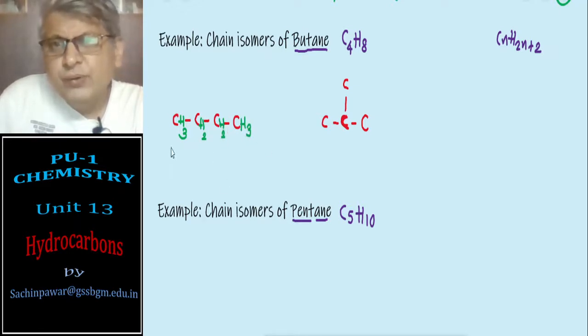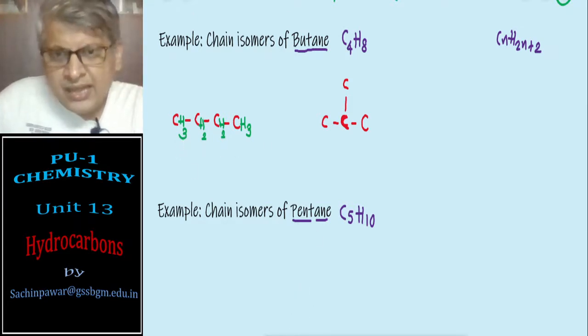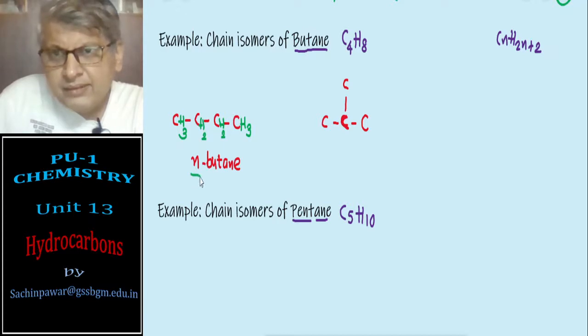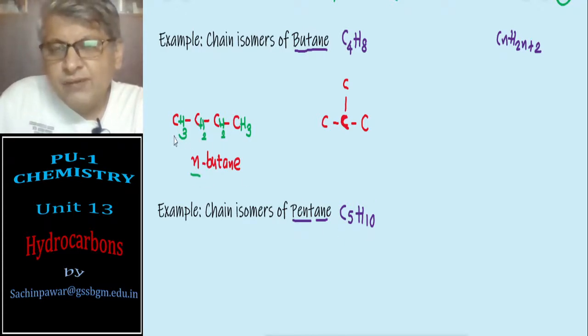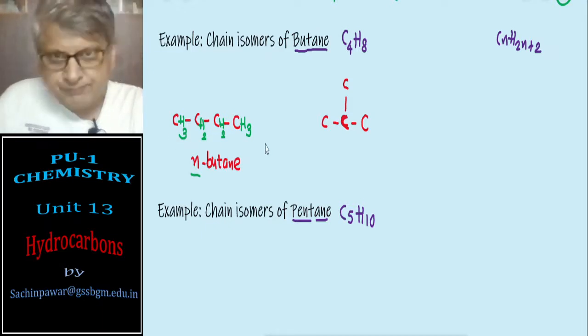So this is butane with 4 carbon atoms in a continuous chain, and as you already know, this is referred to as N or normal butane. Why the word N? The prefix N stands for normal, that is, all the carbon atoms of the hydrocarbon are in a continuous chain, that you have learnt in your previous unit.